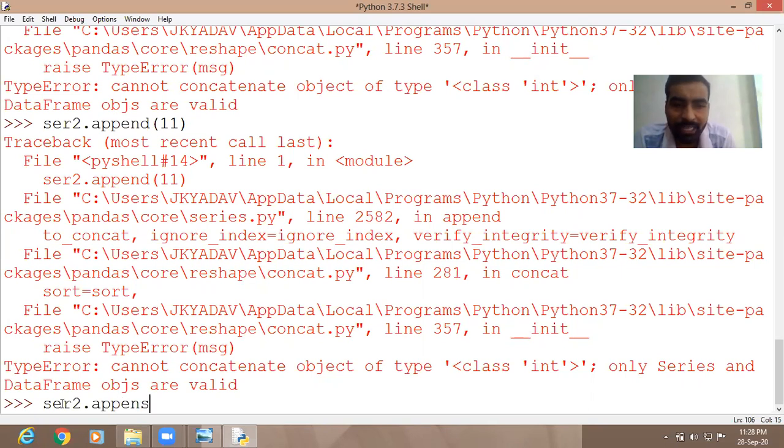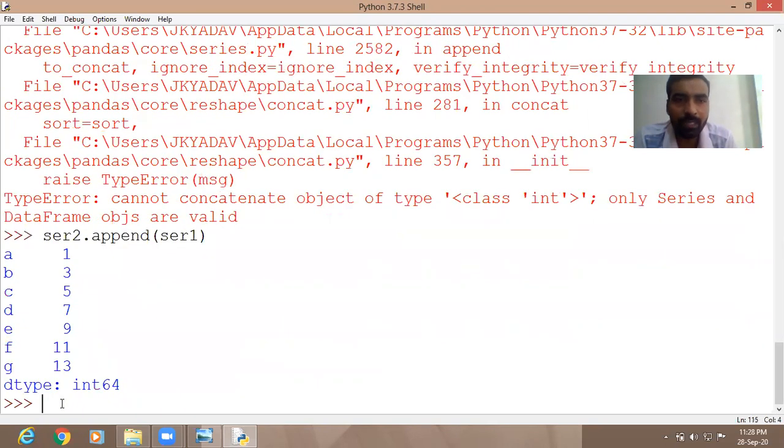We had already created that series 1, no? Yes. It is saying we can insert the data item either from an already existing series or an already existing data frame that you can append to a series item, an empty series item. We cannot append one value or a list of values.